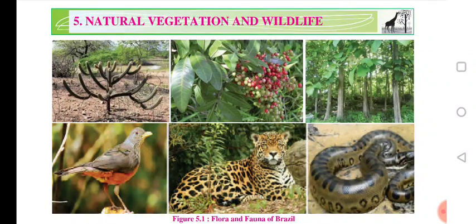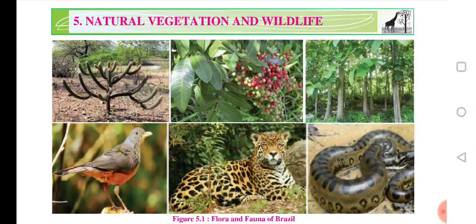The next photograph we can see is the Brazilian coffee tree. All these require low rainfall. Then the next photograph is of a teak tree, and the fourth photograph is the Rio Negro bird. It is found in Brazil. This is the flora and fauna of Brazil. A leopard is given. Next is the anaconda. Mostly we are getting it in Brazil.